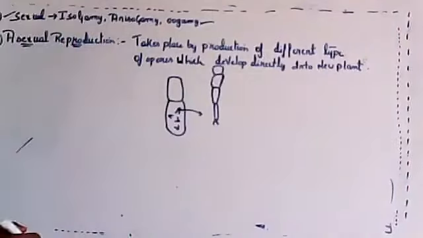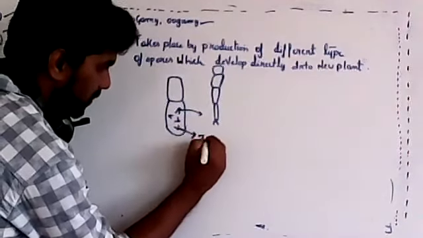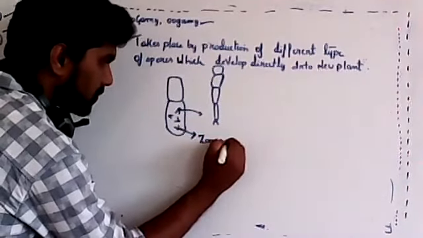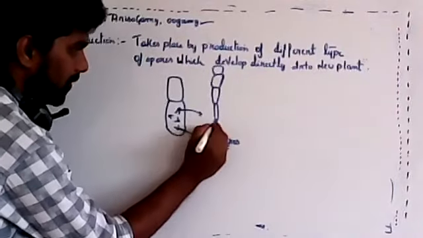In sexual reproduction, there is fusion of gametes. One plant will produce the male gamete and another plant will produce the female gamete. But in asexual, there is no fusion of gametes. The plant will directly produce spores called zoospores, which are biflagellated, so two flagella will be present.